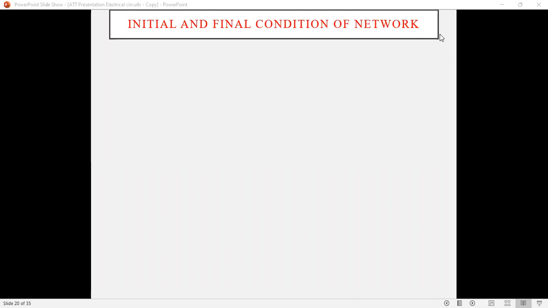inductor and capacitor. If elements like inductor and capacitor are present in the circuit, then the behavior of the network will change. The behavior of the network is nothing but the output response of the network, in the form of a voltage response or a current response. It will change if energy storage elements are present.